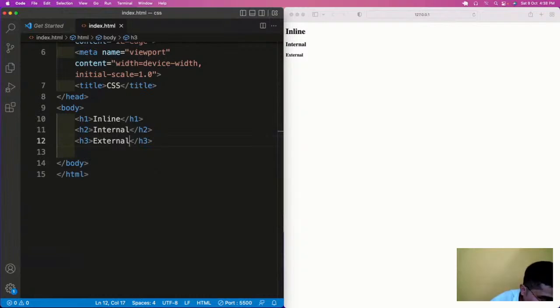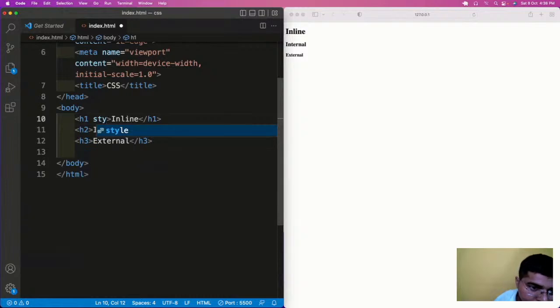Inline, as you all know, guys, try to link the words with your day-to-day activities, because it will help you remember things very easily. Inline means in the same line, so you can apply CSS directly to the HTML element. Let us see how it will work.